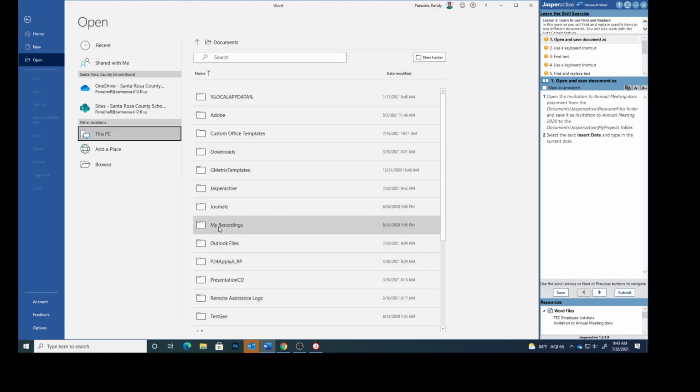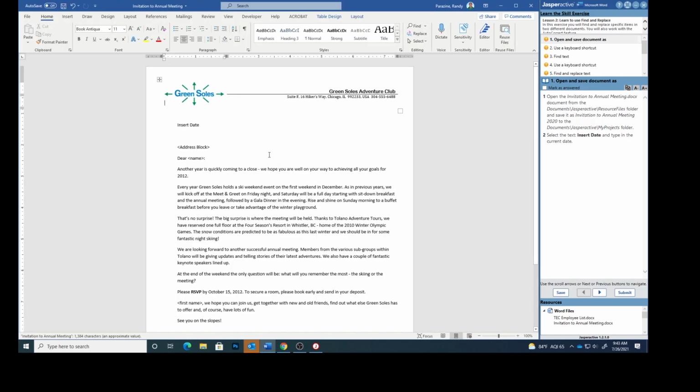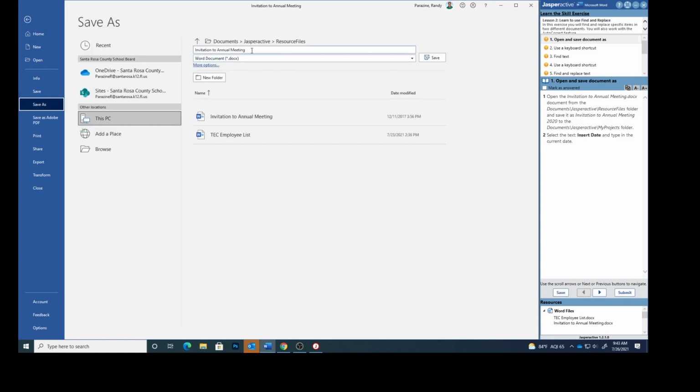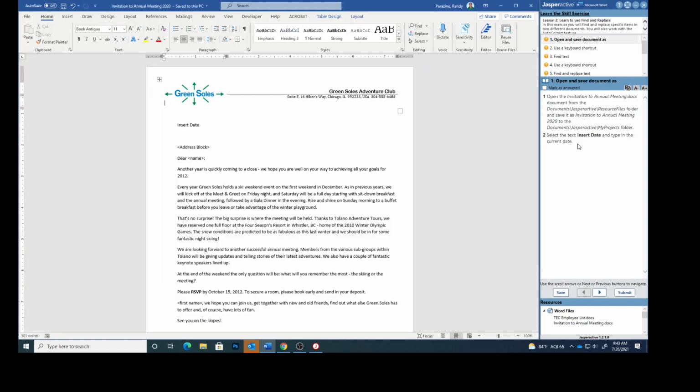So go to wherever your files are stored, your resource files, and invitation to annual meeting is what we want to open. Save it as invitation to annual meeting 2020. So click File, Save As, and I'm just going to click at the end of that, 2020, and put it in My Projects folder. So make sure you don't put it in Resources, put it in My Projects, and save it.